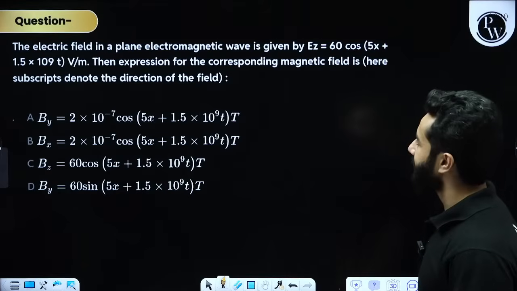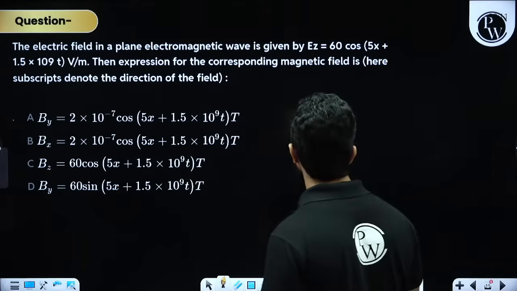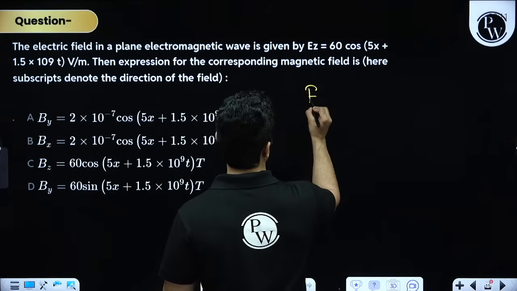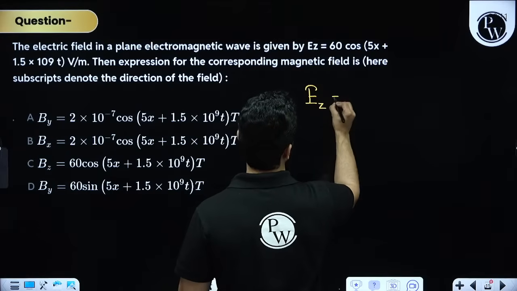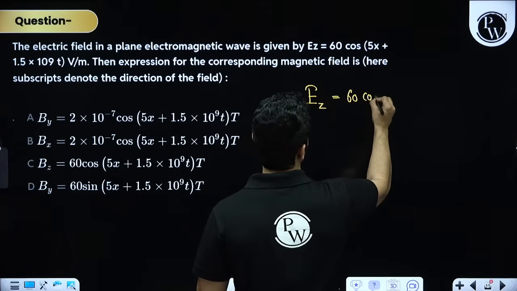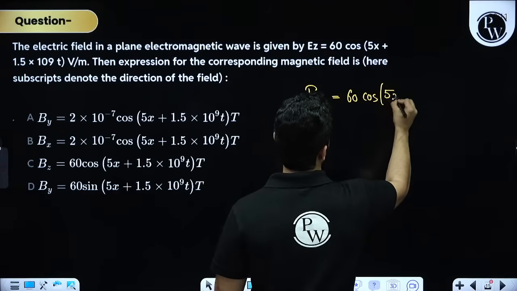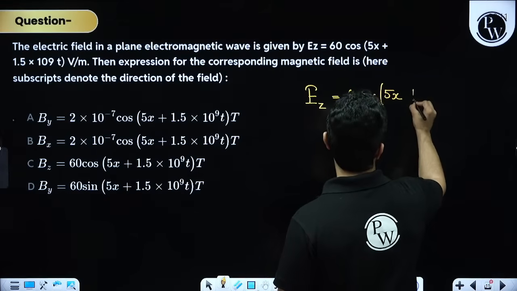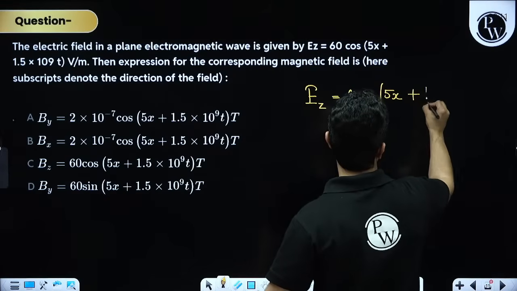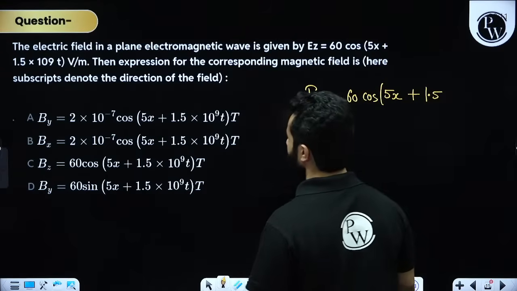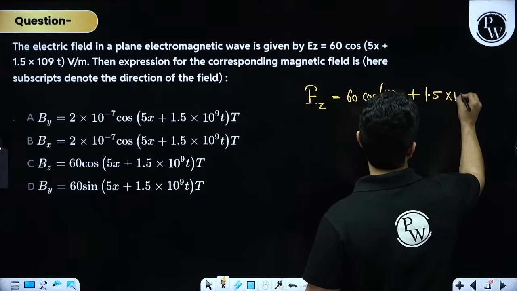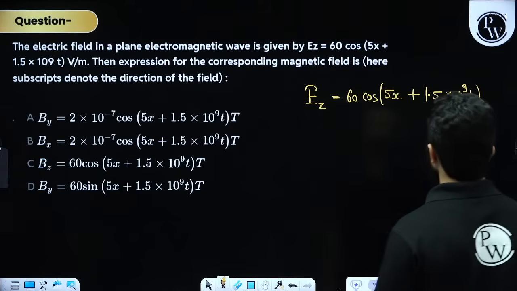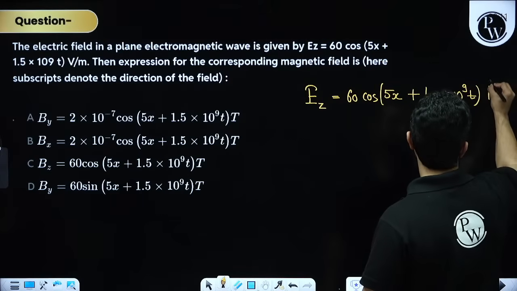Next question is, the electric field in a plane electromagnetic wave is given by Ez equals 60 cos(5x plus 1.5 into 10 to the power 9 t). I think there's some typo, so I'll correct it for you. The unit is volt per meter, right? And this is along the z axis, that means this is along k cap.